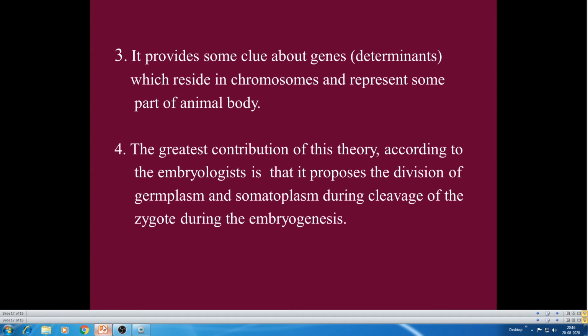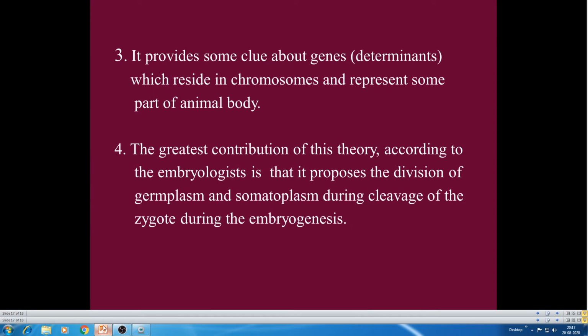It provides some clue about genes, and this theory throws light on the determinants, that these determinants were later called genes, and gives some light to the finding of the genes which reside in chromosomes and represent some part of the animal body.